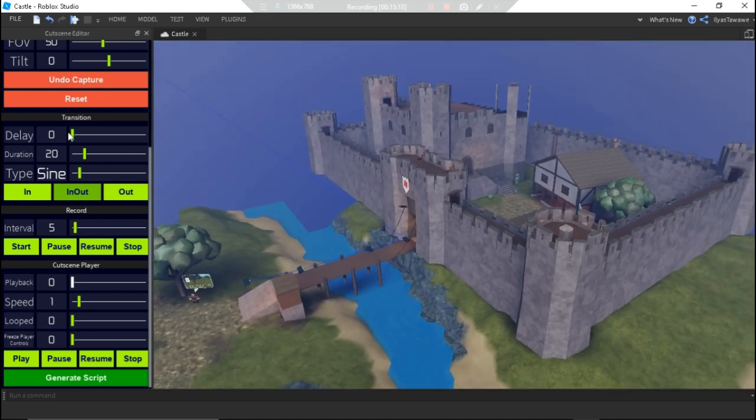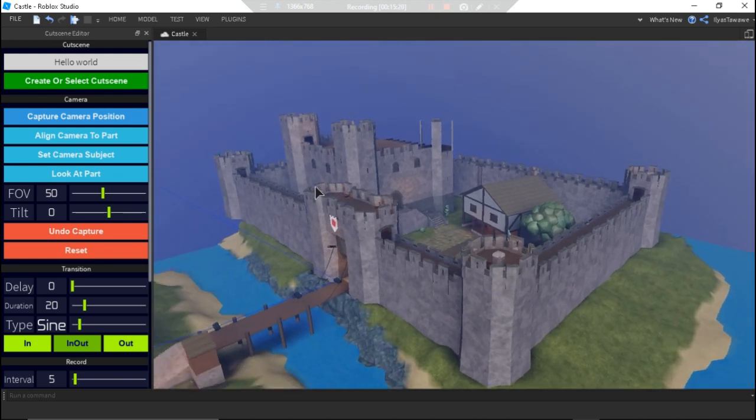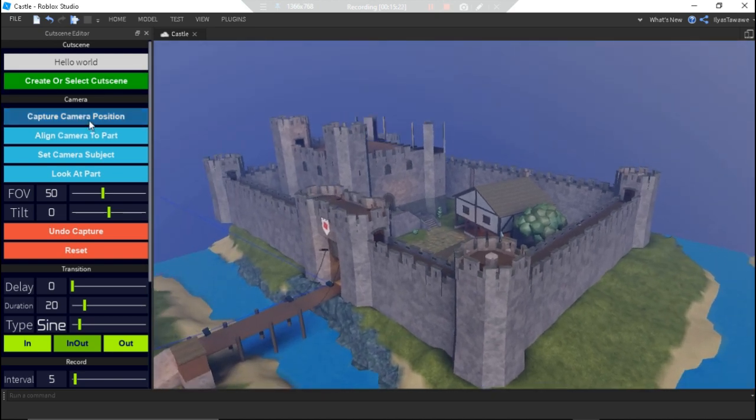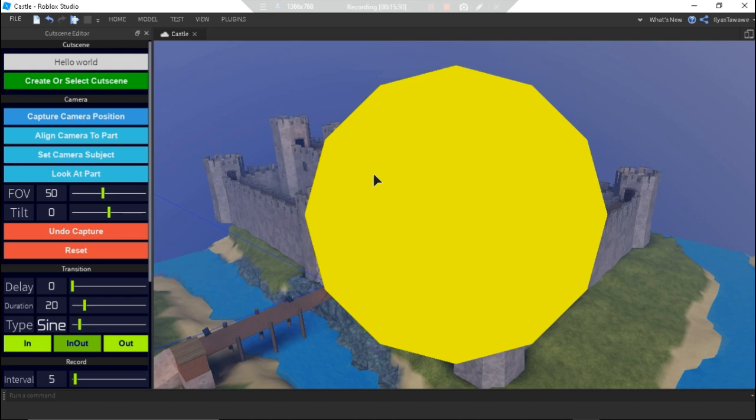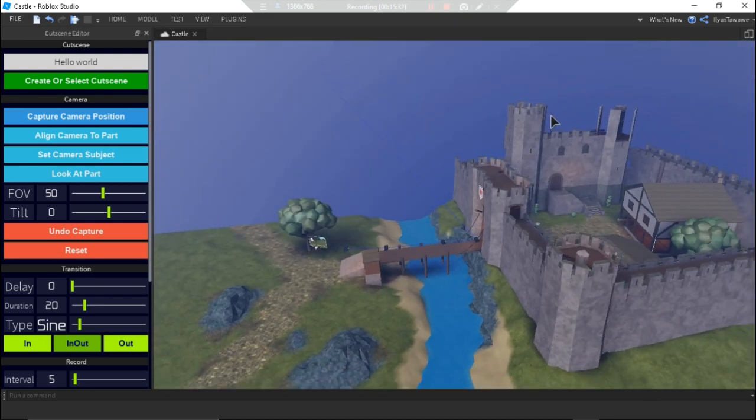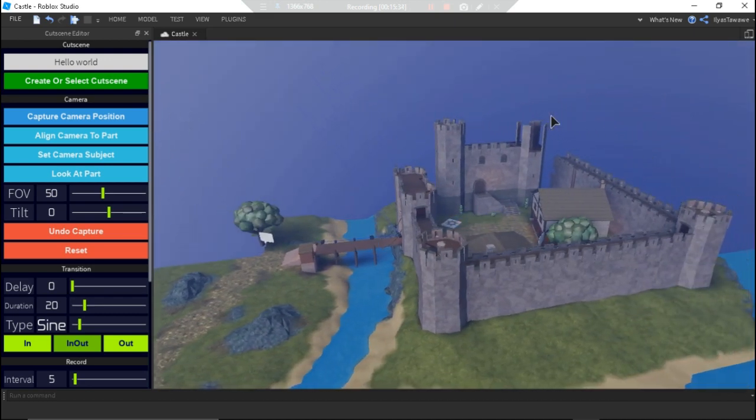Alright. So, capture camera position. Alright. Okay, good.